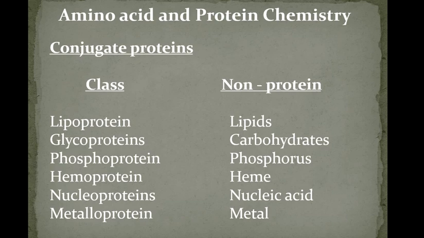Now glycoprotein is another type of conjugate protein which has carbohydrates as non-protein. Phosphoprotein consists of a phosphate group as non-protein. Hemoprotein, heme is the non-protein part. Nucleoprotein, nucleic acid is the non-protein part. Metalloprotein, metal is the non-protein part. So based on the type of non-protein present in the conjugate proteins, they are classified like this: lipoprotein, glycoprotein, phosphoprotein, hemoprotein, nucleoprotein, metalloprotein.